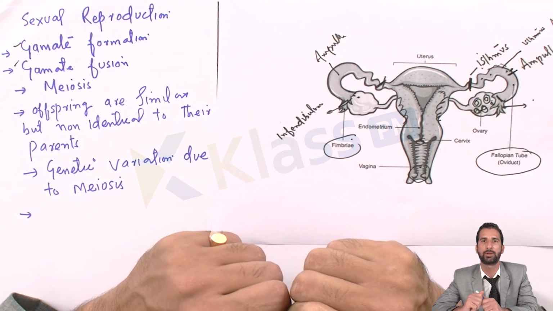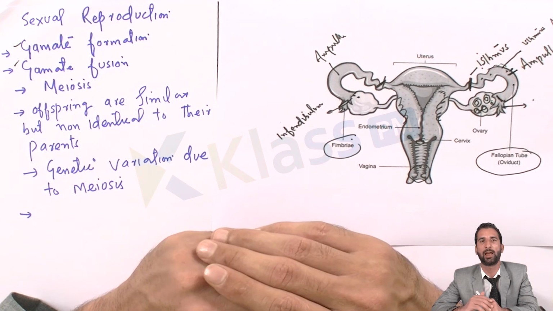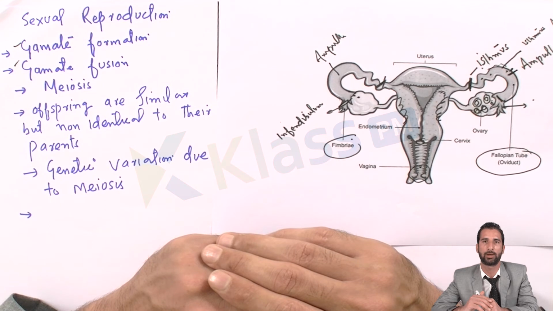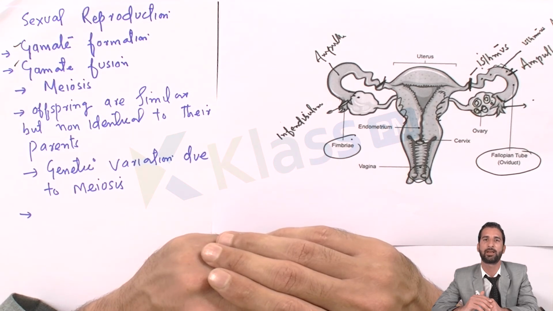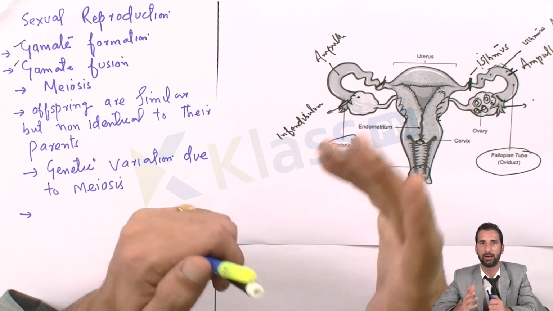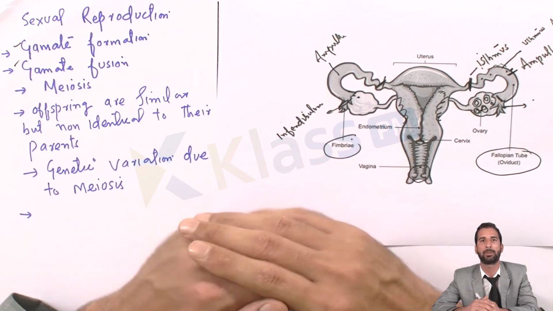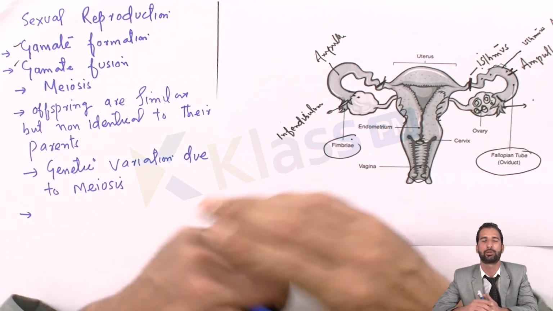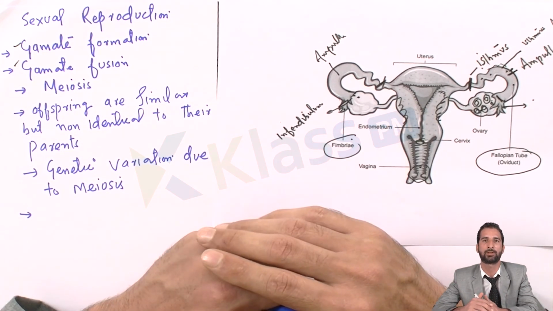But in oogenesis, follicles which contain the oogonia are already present since birth. Due to the lack of some hormones which are very important for the maturation of those follicles, they cannot develop. After the age of 12, when the pituitary becomes mature and releases hormones under certain signals, the oogonia and secondary oocytes develop under those hormones.